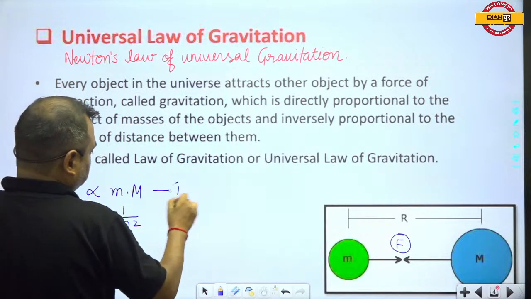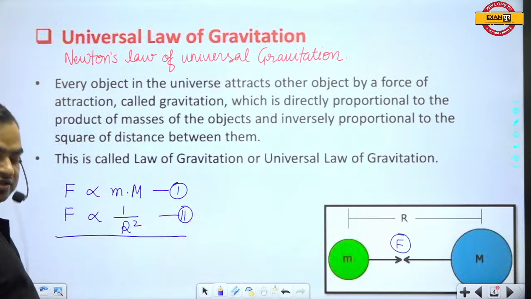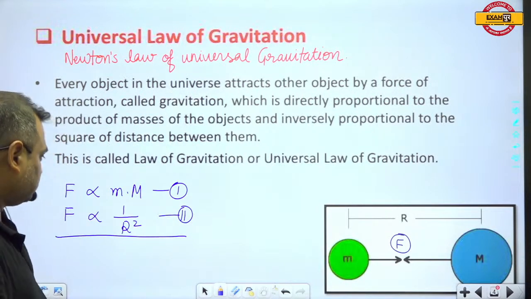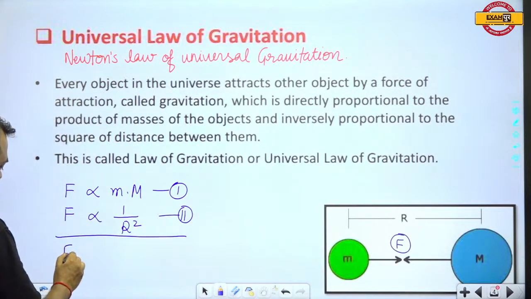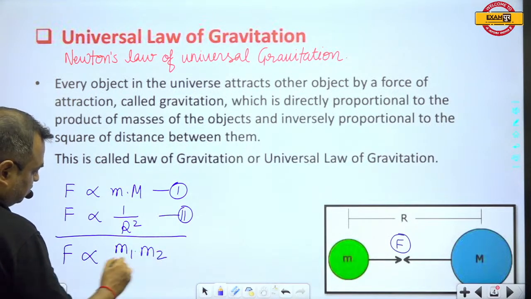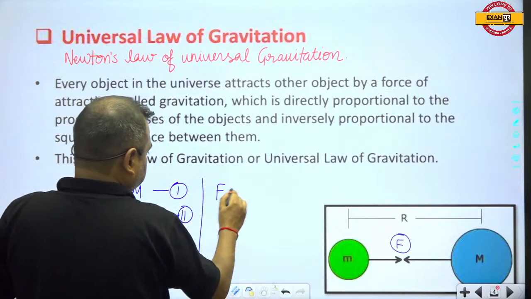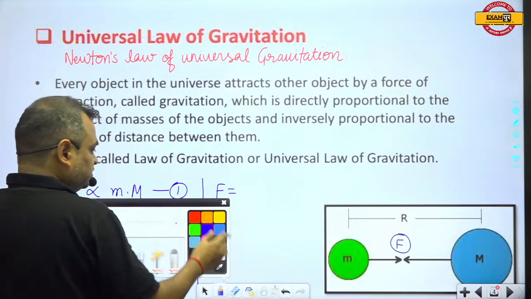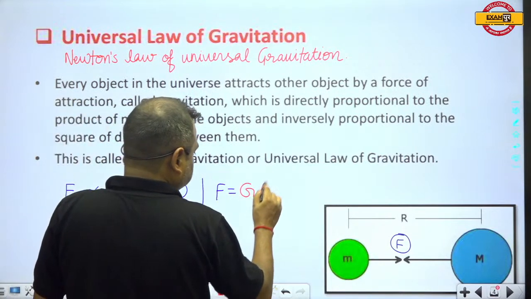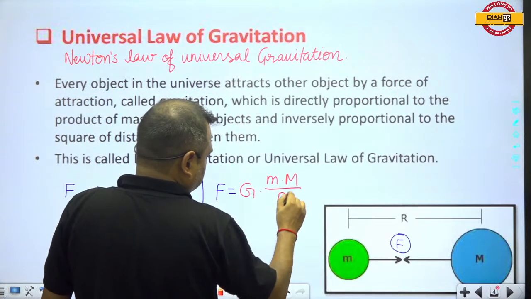So if we combine these two things, F becomes m1 m2 upon R square. So F equals capital G into small m into capital M upon R square.